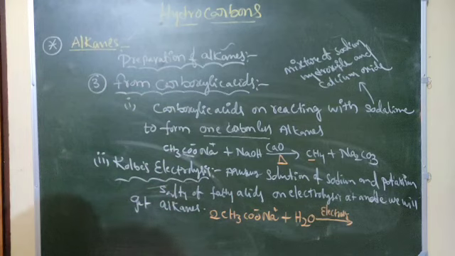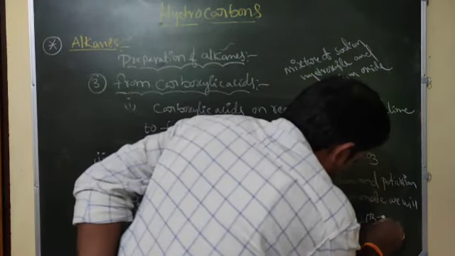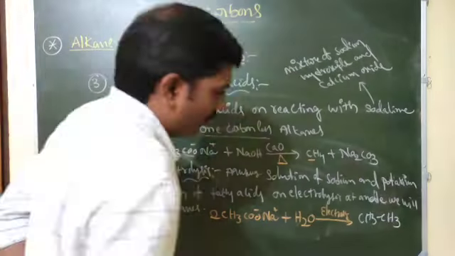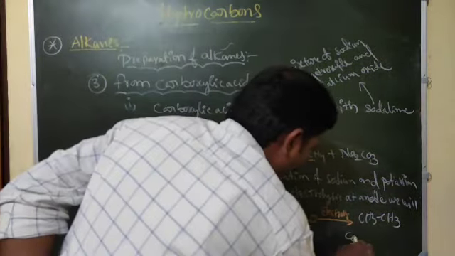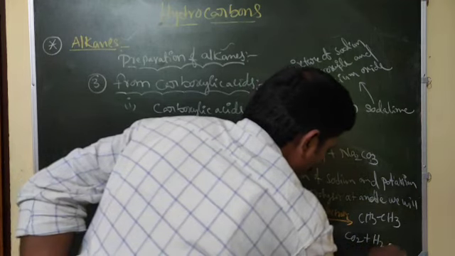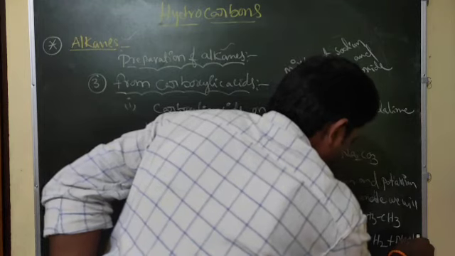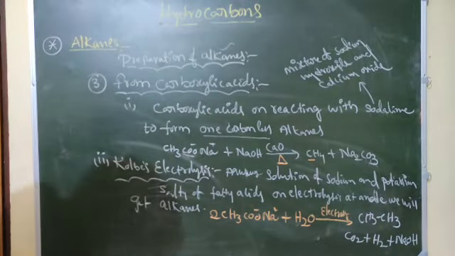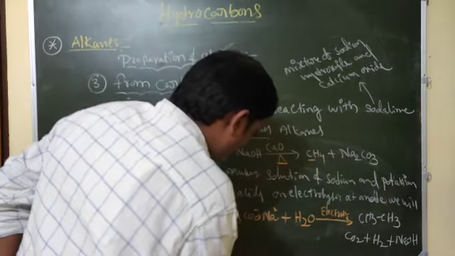Now we are getting some simple fragments. Electrolysis gives an alkane containing an even number of carbon atoms, that is CH3–CH3 at the anode, and then 2 CO2 plus H2 plus 2 NaOH, sodium hydroxide, also 2 moles, because here all are 2 moles.